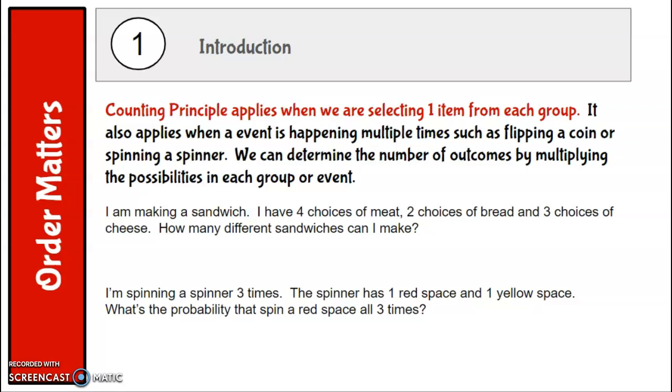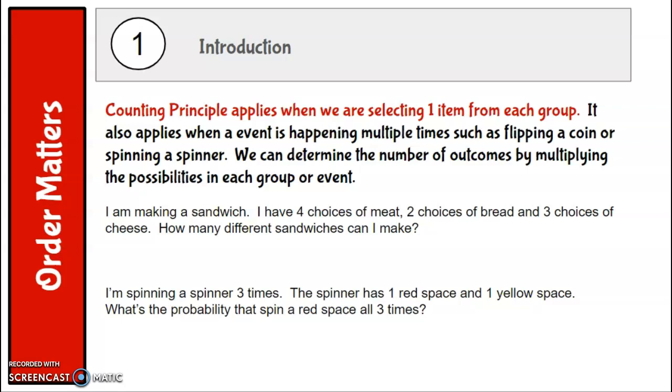I'm spinning a spinner 3 times. The spinner has 1 red space and 1 yellow space. What's the probability that I spin a red space all 3 times? Define the number of outcomes. There's 2 outcomes every time. There are 3 events. 2 times 2 times 2 is 8. There's going to be 1 outcome that has a red space all 3 times. So that probability is going to be 1/8.